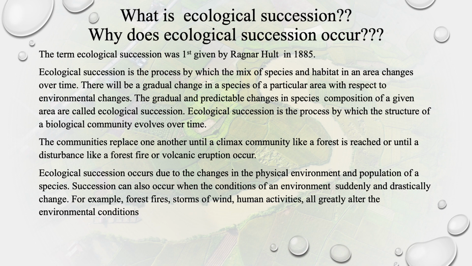Ecological succession occurs due to changes in the physical environment and population of a species. Succession can also occur when the conditions of an environment suddenly and drastically change. For example, forest fires, storms of wind, and human activities all greatly alter the environmental conditions.